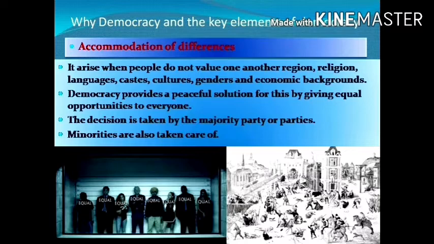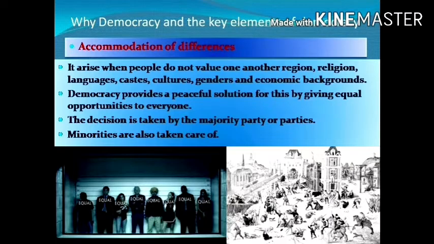Now, how can this be settled according to our constitution? How does democracy help to settle this accommodation of differences? Democracy plays a very important role in accommodating these differences. It provides a peaceful solution by giving equal opportunities to everyone.